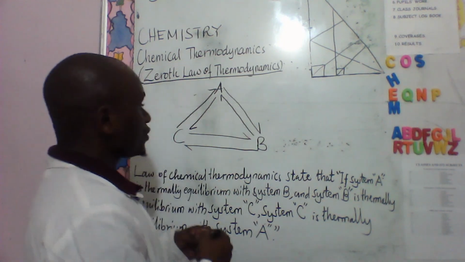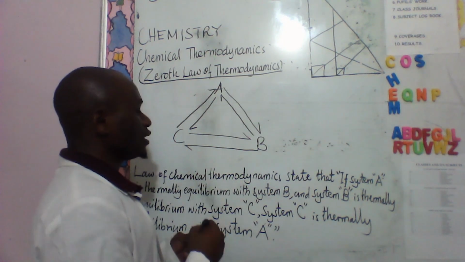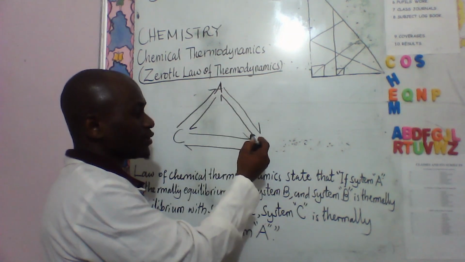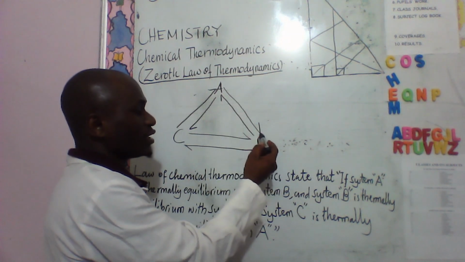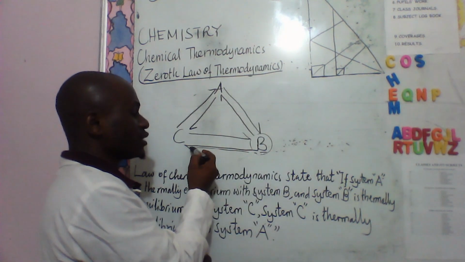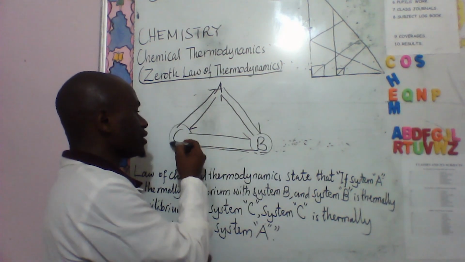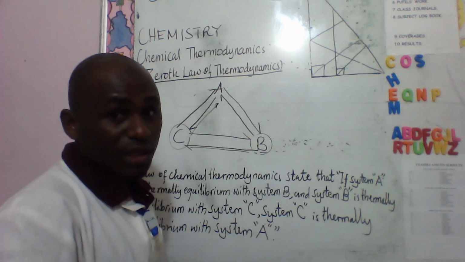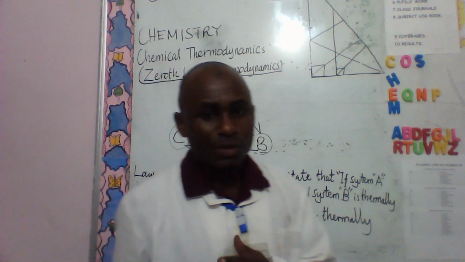So here we are saying that if system A is in thermal equilibrium with system B, and system B is in thermal equilibrium with system C, then system C is also in thermal equilibrium with system A. That is how temperature is defined; here we are talking about temperature.